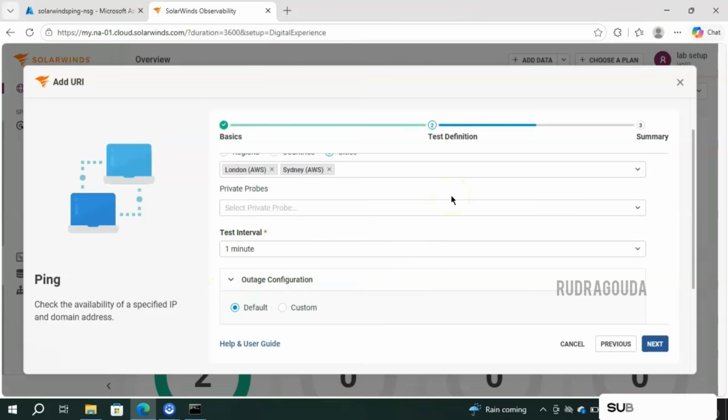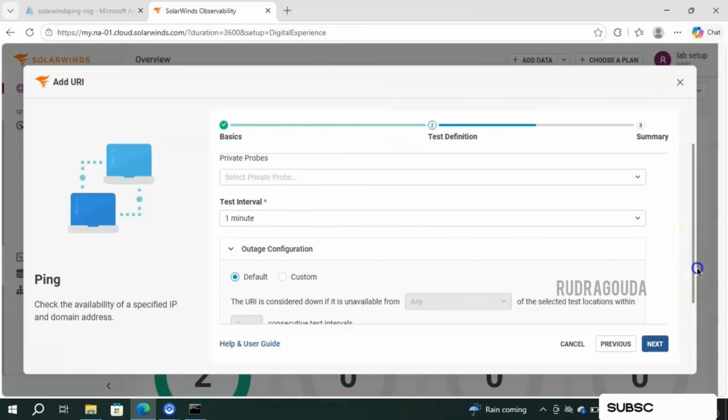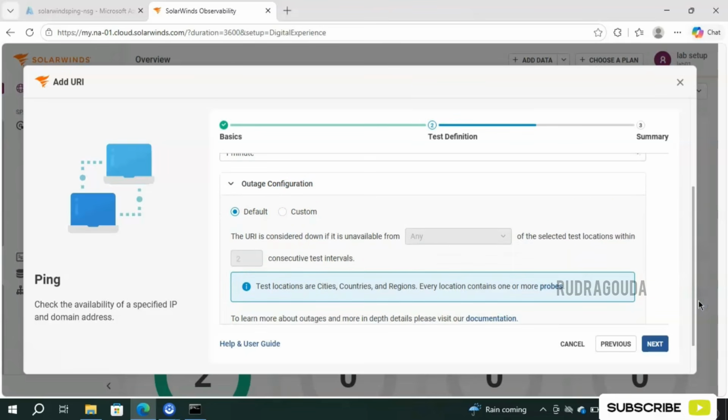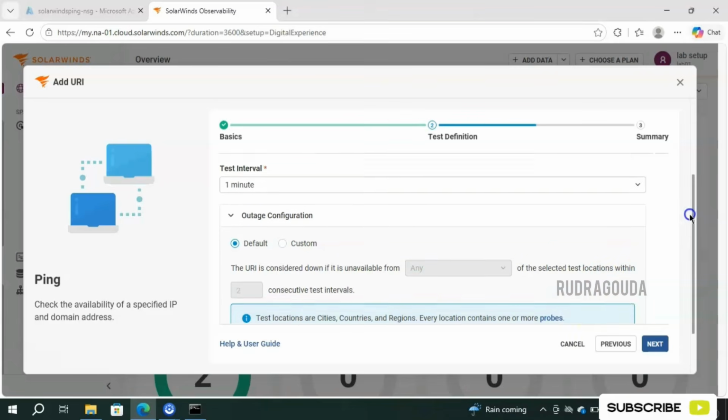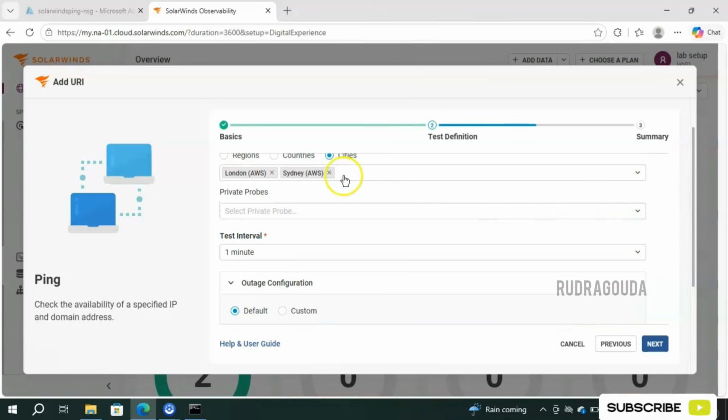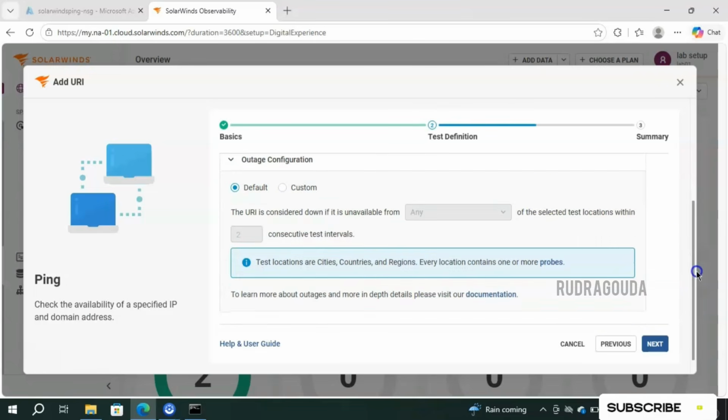Then outage configuration. If the IP address is not pingable, it's not working, then what should SolarWinds do? Here they have the configuration for that, that is outage configuration. Either you can use the default option only, or if you want to make a modification, then go for the custom. What the default option is saying here: the URI is considered down if it is unavailable from any of the selected test locations within 2 consecutive test intervals. In our case we have selected 2 locations. If it is unavailable for these 2 locations for 2 consecutive test intervals, then it will be considered as down. So this is the default one.